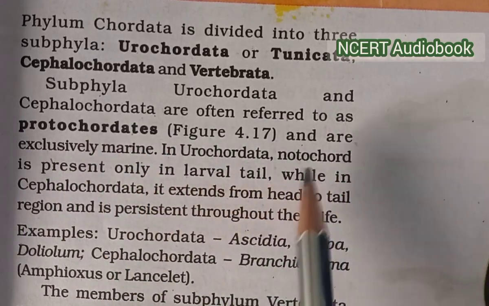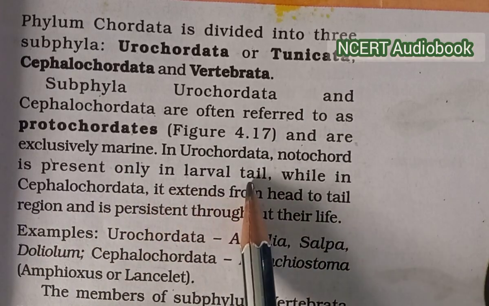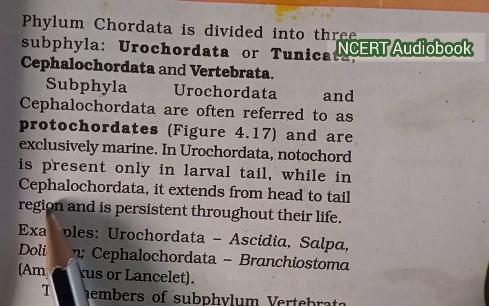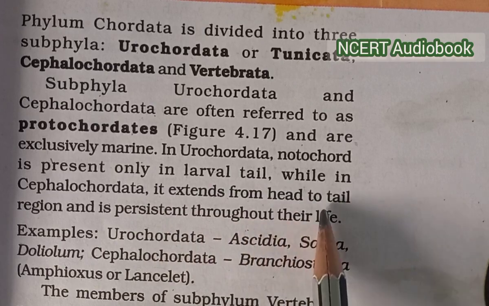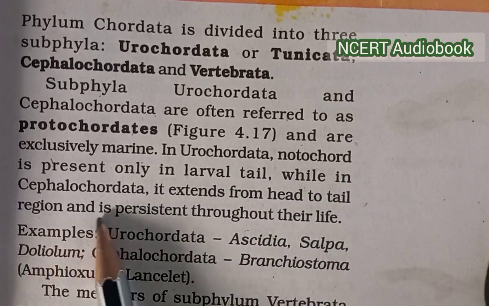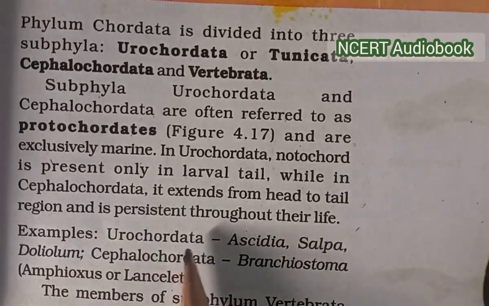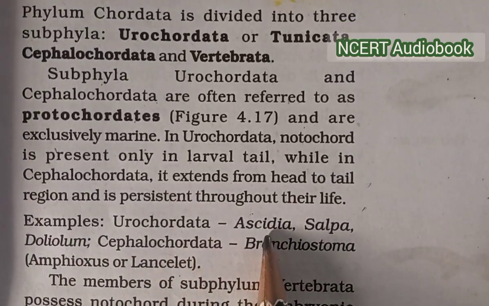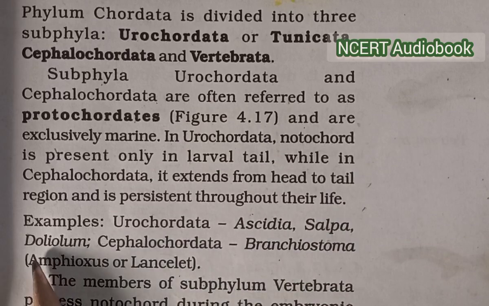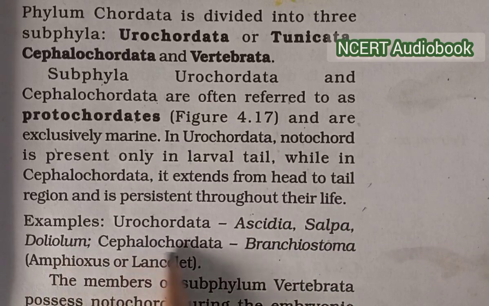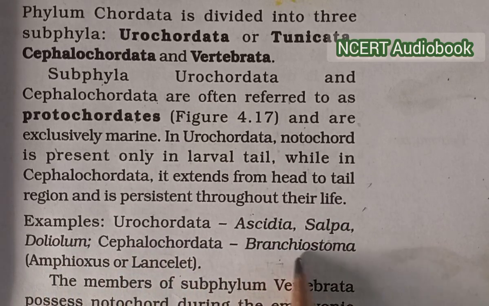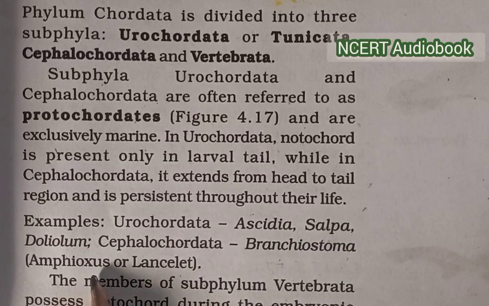In Urochordata, notochord is present only in the larval tail, while in Cephalochordata it extends from the head to tail region and persists throughout life. Example: Urochordata, Ascidia, Salpa, Doliolum; Cephalochordata, Branchiostoma, Amphioxus, and Lancelet.